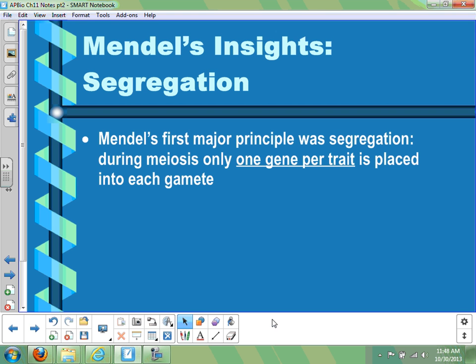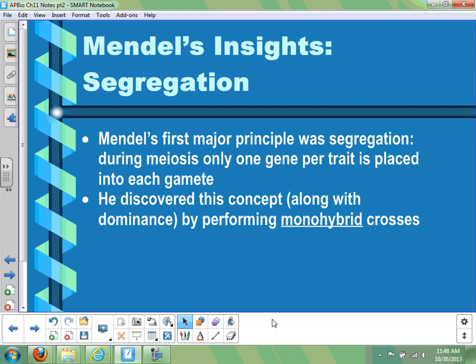The key concept in segregation is that during meiosis, when gametes are formed, only one gene per trait gets passed down into each gamete. So even though each person has two genes per trait, one from each parent, this is how you get one from each parent: by passing one gene to each gamete from the two that you have. But again, Mendel didn't know about gametes, and was only beginning to understand what the idea of genes would even be at this point.